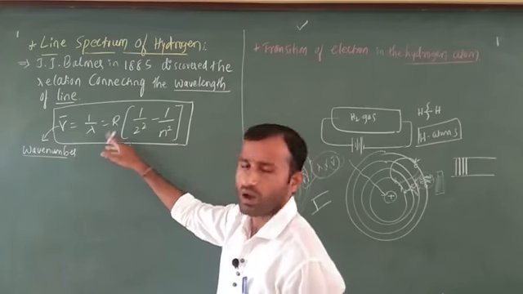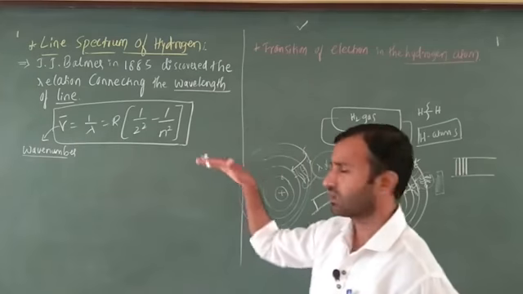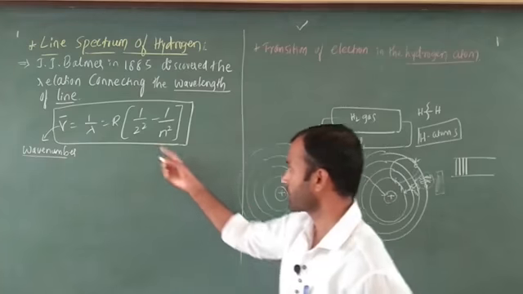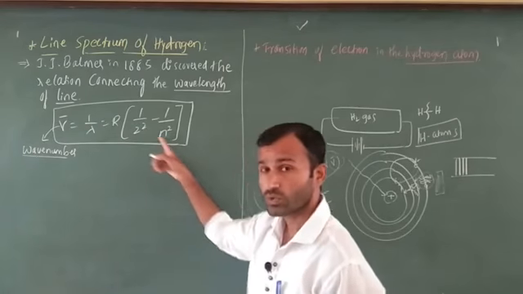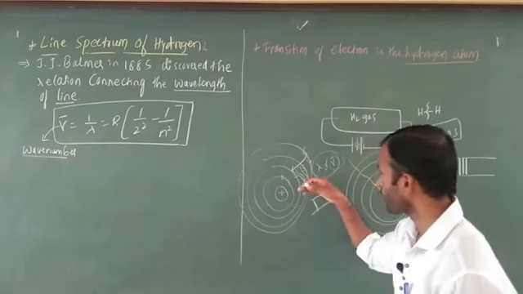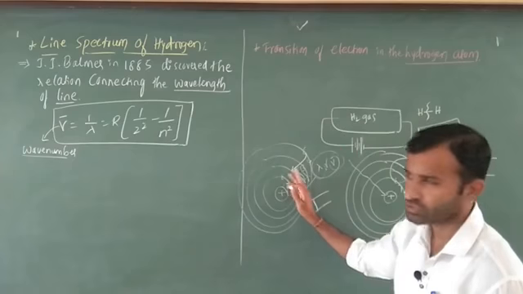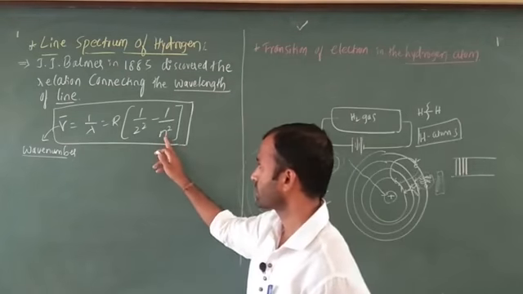This is R. R is the Rydberg constant. I will tell you its value later, after the Rydberg formula was discovered. After that, he is going to write 1 by 2 square. Why is he going to write 1 by 2 square? Because the electron jumps from higher energy to the second position. That's why he writes 1 by 2 square, and after that, 1 by n square.